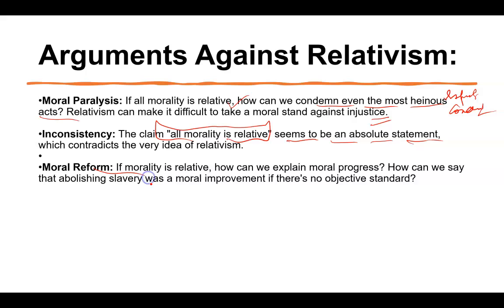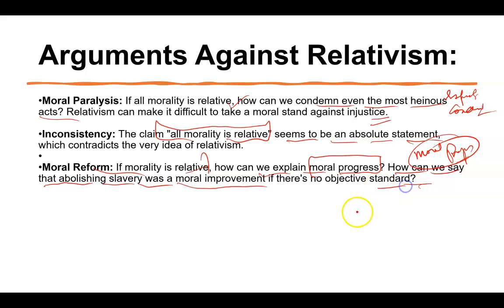Next is moral reform. If morality is relative, how can we explain moral progress? How can we say that abolishing slavery was a moral improvement, right? So whenever we remove anything which is not good for society, we cherish it. We say that that is moral progress for a society. But as per this theory, you will not be able to cherish it, right? You will not be able to enjoy it because the theory says that you have not done something right, because morally it is right, morally it is wrong as per this theory. So that is very important.